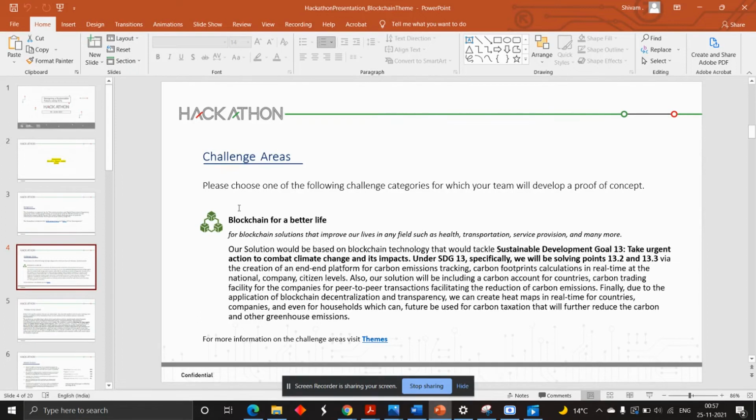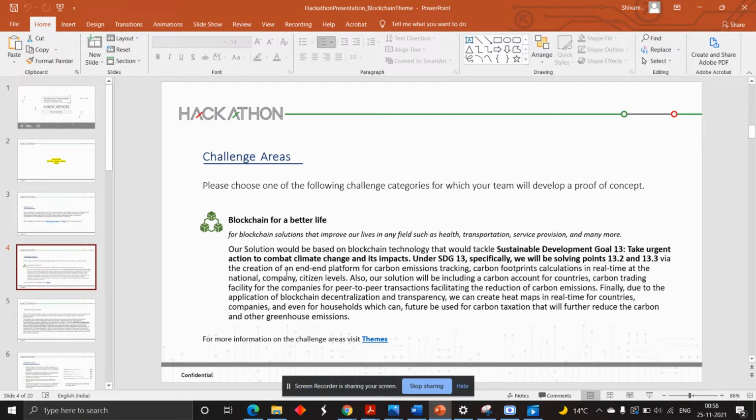Hello, this is our team Creators Hub, and for this hackathon, we are submitting a solution in the theme of blockchain for better life. For every sustainable development goal, we are following Sustainable Development Goal 13: take urgent action to combat climate change and its impacts.